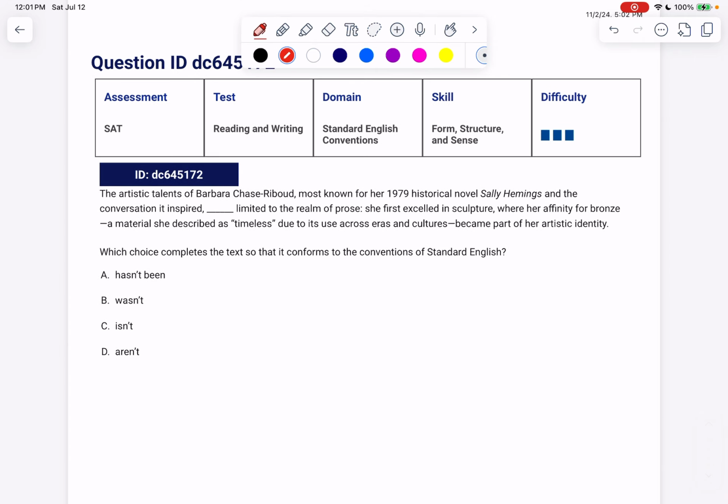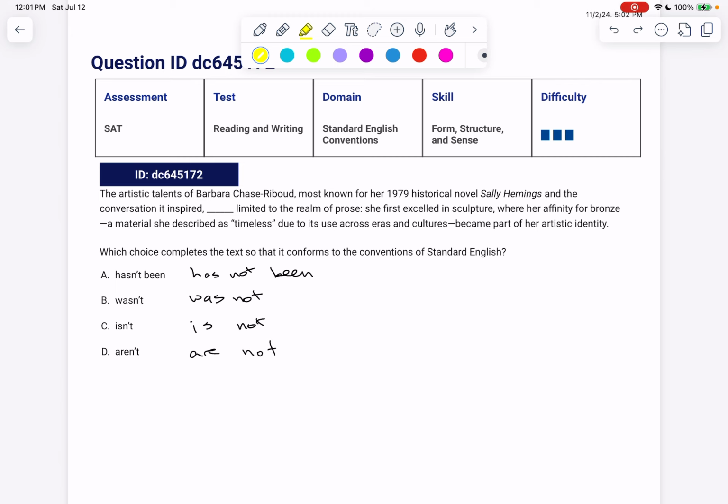Looking at the answer choices here, one thing that ups the level of difficulty is they've made a contraction. This one's "has not been." Remember I said always read them as two words: was not, is not, are not. So the nots are in all of them, right? But check it out. A is present singular, present perfect singular, past singular, present singular, present plural. I'm noticing I have three singulars and one plural. I'm also noticing I have one past and three present. So let's give a look and see what we want.